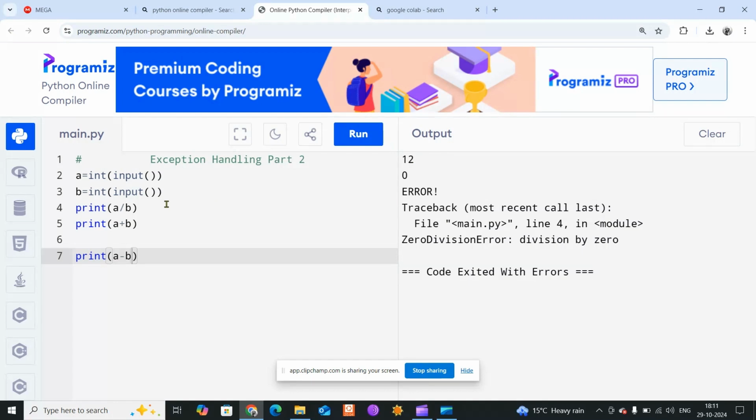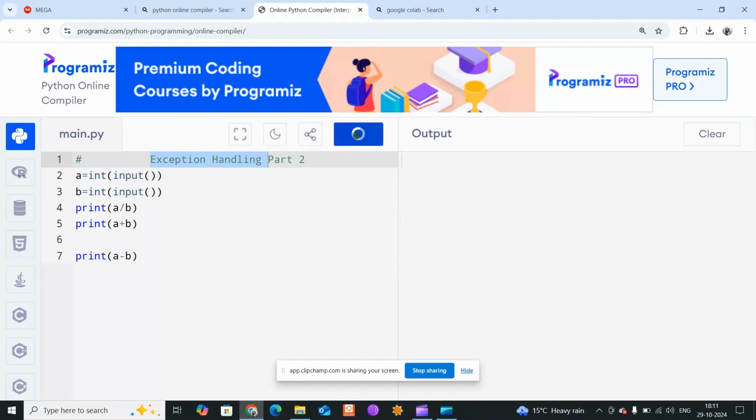So you will say, sir, can we handle these situations with if else? Yes, definitely we can handle them with if else. But you don't know what the user will give here. Maybe in certain conditions the user may give something else that you have not handled with the if else statements. At that time also your program will crash. When you are not sure in which scenario the program may crash, you will use exception handling, although you can do it with if else as well.